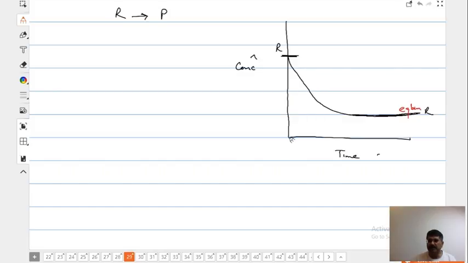The concentration of product will be 0 initially, children, and as it increases, it will attain a constant value. This will be the graph for product. And again, product will never go to infinity. It will attain a constant value. That is a stage known as equilibrium. After that, concentration of product and reactant will not undergo any change unless you apply Le Chatelier's principle. So I hope now you know that when this constant happens, equilibrium has been attained.